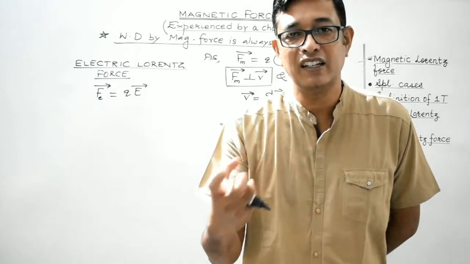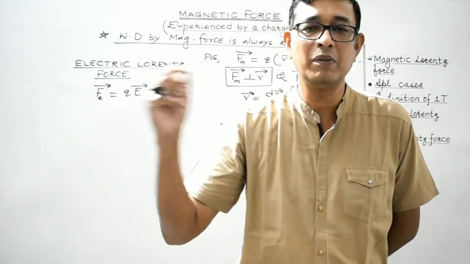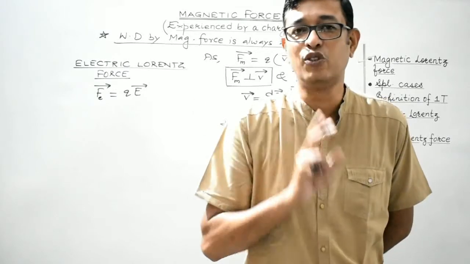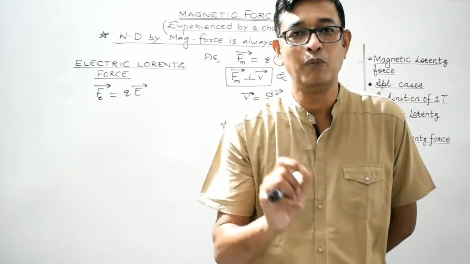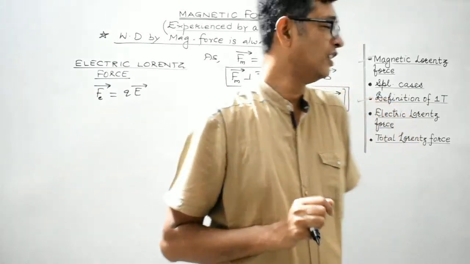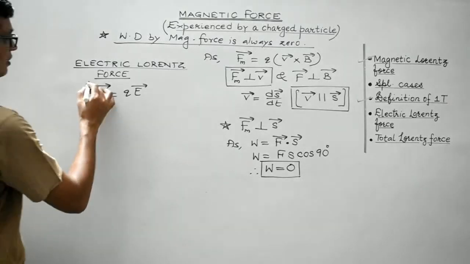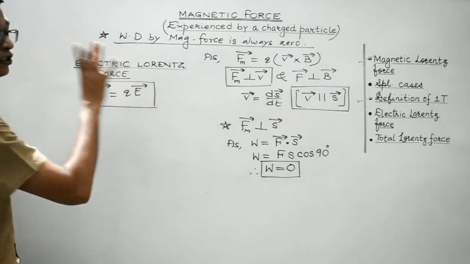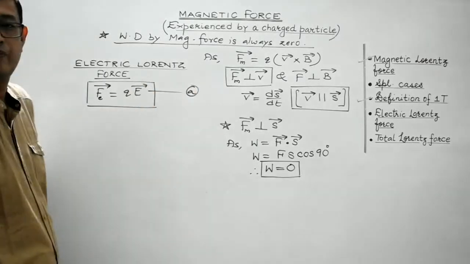For experiencing electric force, the charged particle may be at rest or in motion, while to experience magnetic force, it is mandatory for the charged particle to be in motion. So Fe is equal to qE. This is the force experienced by a charged particle under the influence of an electric field. Put this as A.